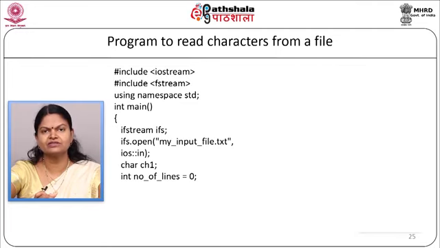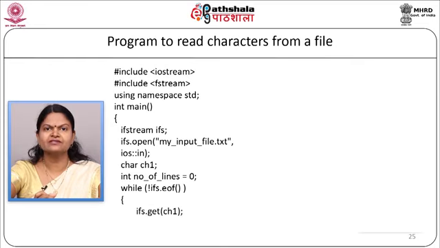Now, we will start with our logic: while not ifs.eof(). We will read from the file inside the while loop, so we are going to read from the file as ifs.get(ch1), cout << ch1, where the characters will be displayed on the screen.